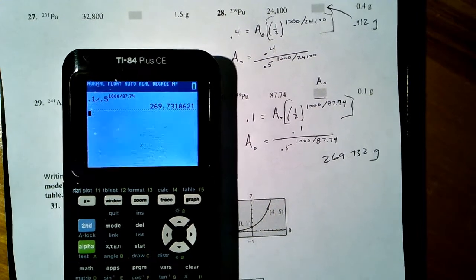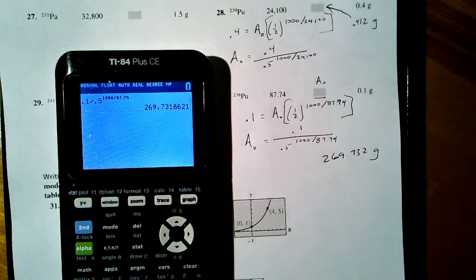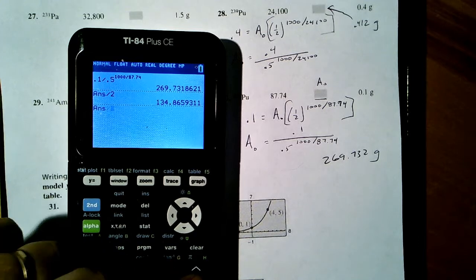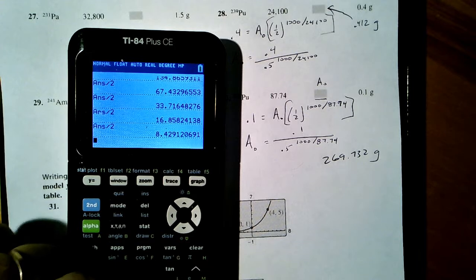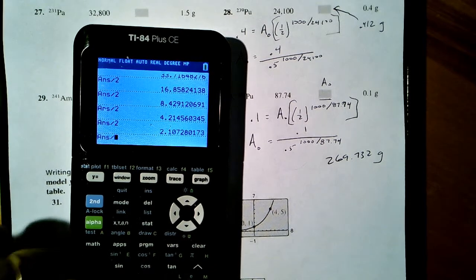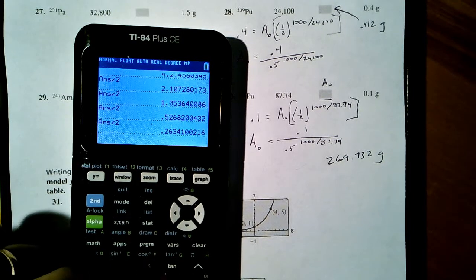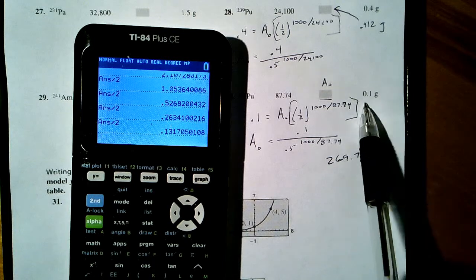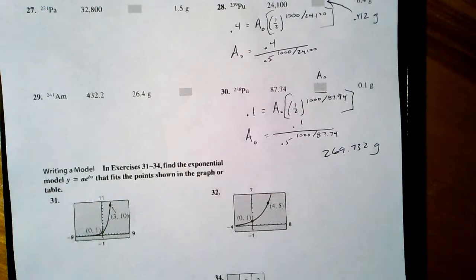You say, wow, that's pretty big. Well, remember, we got all the way down to 0.1, but it was divided by 2 a lot. Watch this. Divided by 2, that's 1, 2, 3, 4, 5, 6, 7, 8, 9, 10, 11. And when we say close to 11, 12, in the 12 times ballpark. And so there we are, we're approaching it right there. So actually it is a reasonable answer.